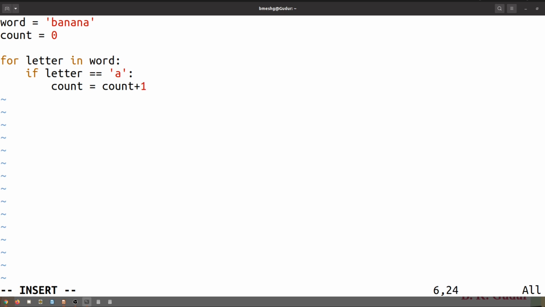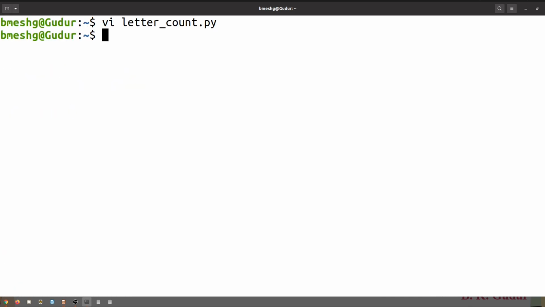So as I have told, there is no increment operator, meaning the plus plus operator is not there in Python. If at all we want to increment any variable by 1, we are supposed to use this method: count is equal to count plus 1. And later here we can print count.